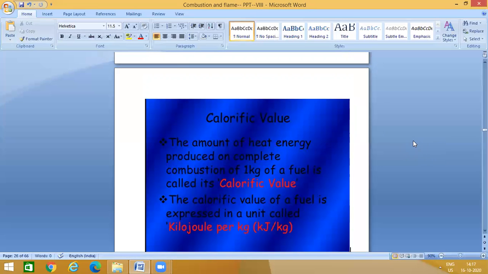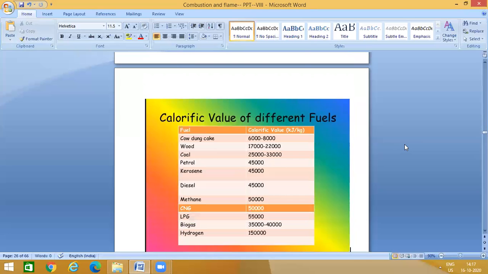Then what is meant by calorific value? The amount of heat energy produced on complete combustion of 1 kilogram of a fuel is called calorific value. So how much heat energy is produced on complete combustion of 1 kilogram of fuel? That is called calorific value. The calorific value of fuel is expressed in a unit. What is the unit? Kilojoule per kilogram. Kj is the short form of kilojoule, per kg, that is kilogram. Kilojoule per kilogram is the unit of calorific value.